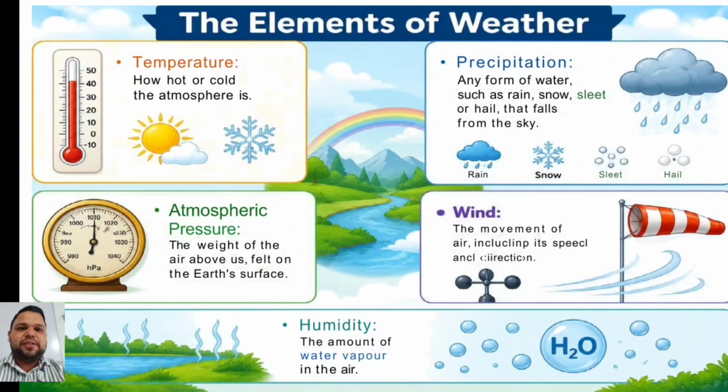Temperature is how hot or cold the atmosphere is, and atmospheric pressure is the weight of the air above us felt on the earth's surface. Precipitation is any form of water, such as rain, snow, sleet or hail, that falls from the sky. Wind is the movement of air, including its speed and direction, and humidity is the amount of water vapor in the air.